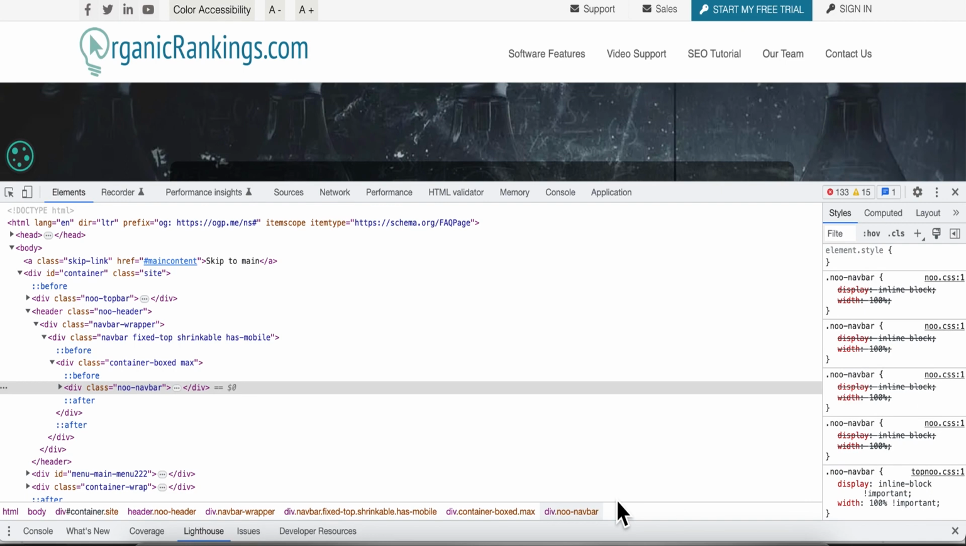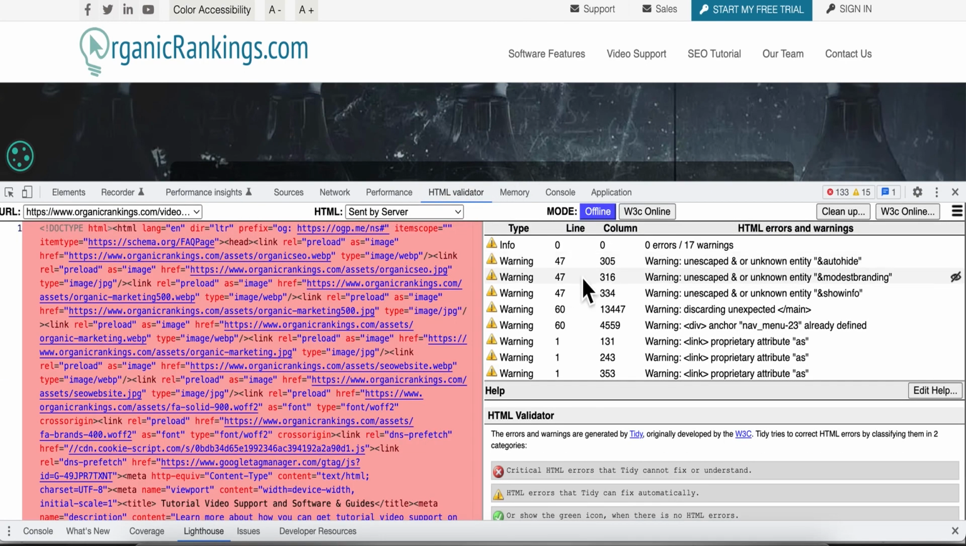Today we'll be talking about HTML Validator. You can find this as an extension that you can plug into your Chrome and Safari browsers, or you can find different versions of it online. This is a Chrome extension that I added that I use quite a bit.